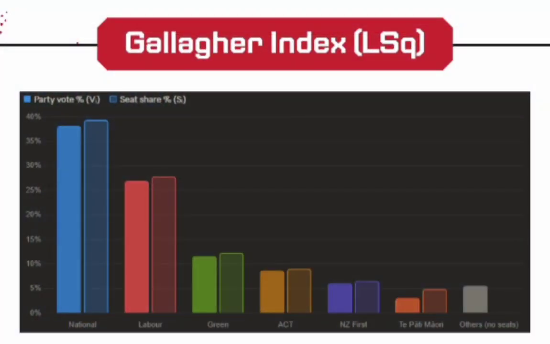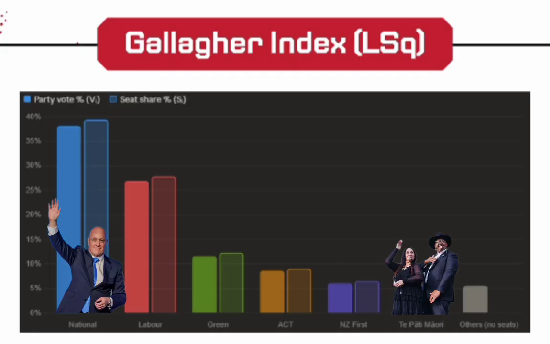Others, parties with no seats, contribute the most disproportionality, losing out on 5.58% of the combined vote with 0 seats returned. Gallagher index LSq: most parties sit very close to perfect proportionality, confirming MMP works well. The most visible gaps are National, slightly overseated by around 1.3 percentage points, and third party Māori, overseated by 1.84 percentage points due to electorate overhang.